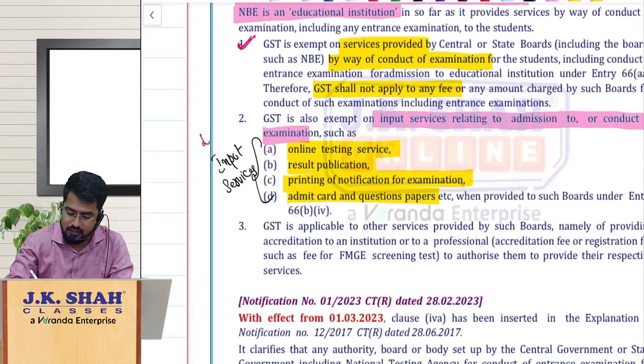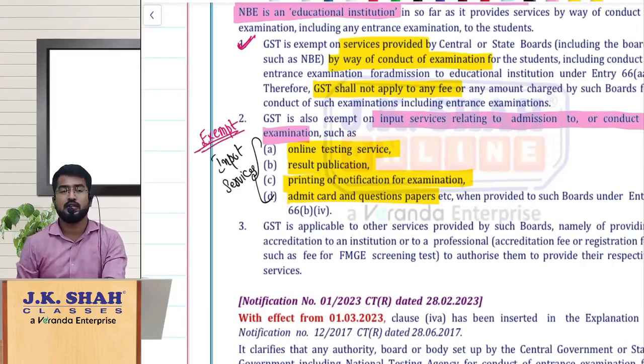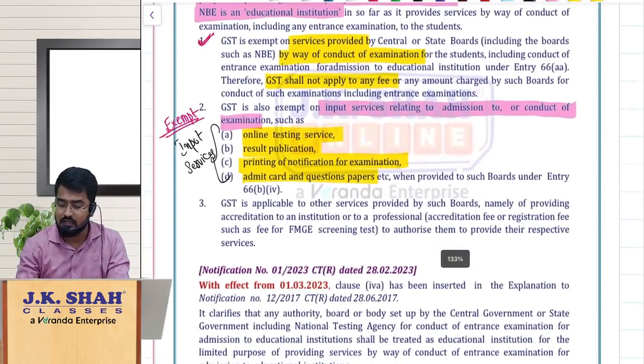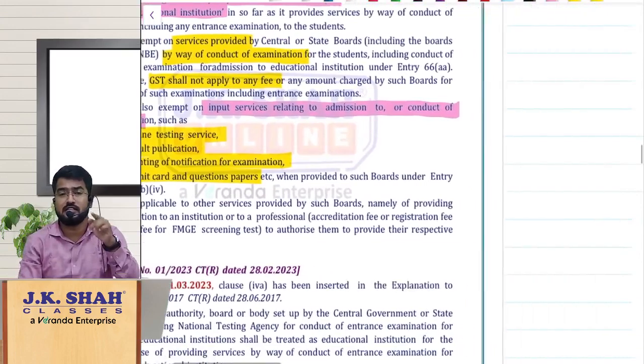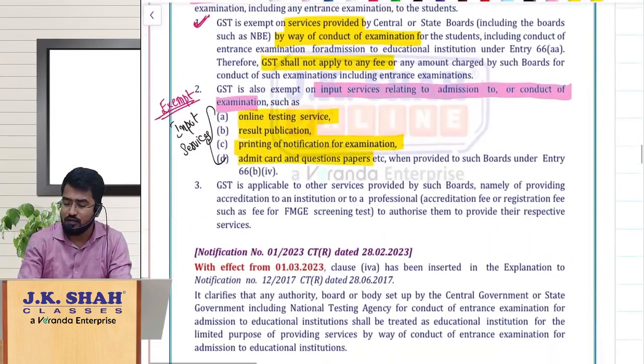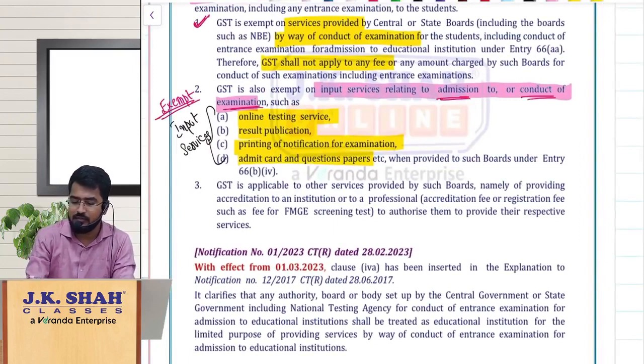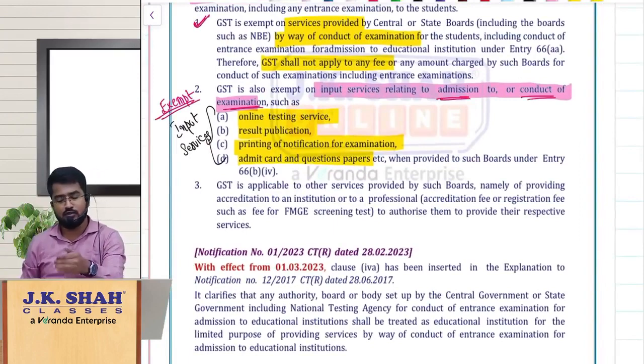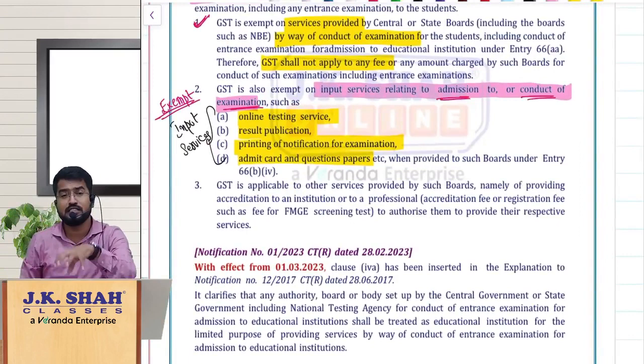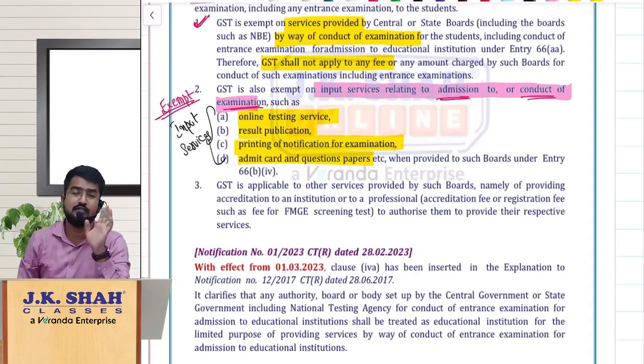So these are exempt. Am I clear? So any services which are availed, input services in relation to admission or conduct of examination, is also exempt. So this National Board of Examination will also enjoy exemption for the services availed by it. Example, we have seen online testing, result publication, printing of exam notification, admit cards and question papers.